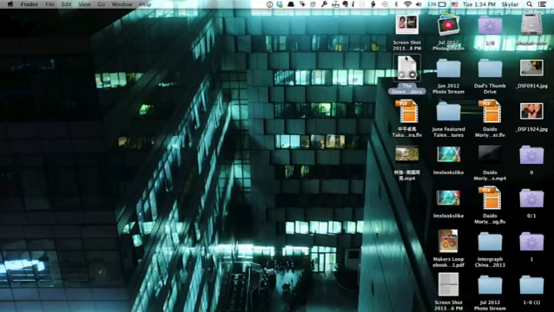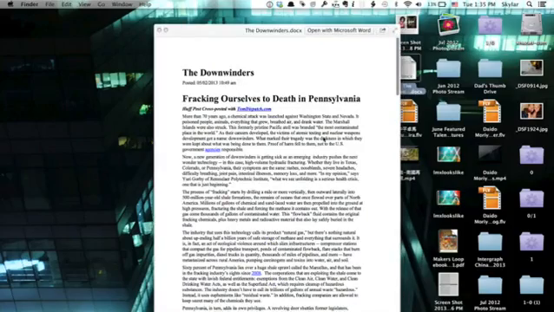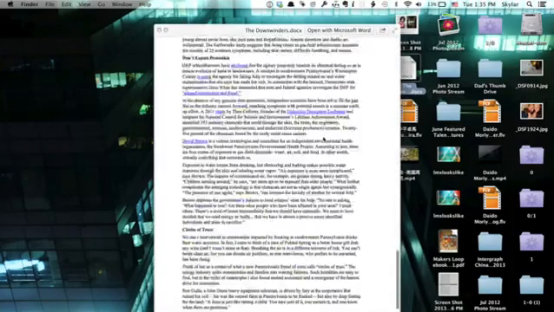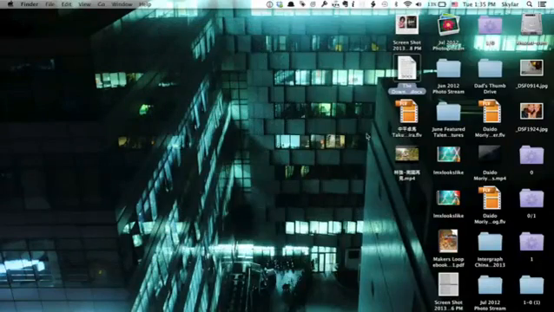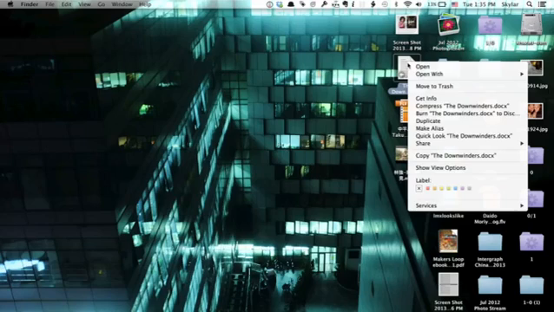It's right here on the desktop. If I highlight it and then press the space bar, I can see a similar preview to what we saw within Mail. If I secondary click on this document, and to do that I can either hold Control and click with one finger, or press with two fingers at the same time on the trackpad like this, then I see a contextual menu.